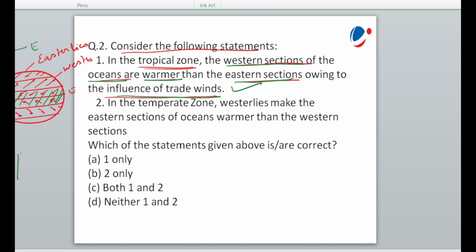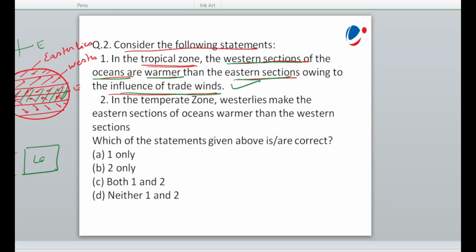But suppose this is our land, and this is again land, and this is ocean in between the lands. So how will the trade winds blow? Trade winds are blowing from land to sea. In the eastern part, they blow from land to sea, and in the western part, from ocean to land. So what happens when these trade winds blow?